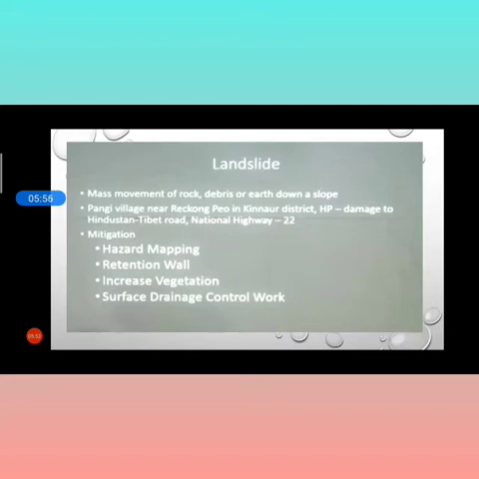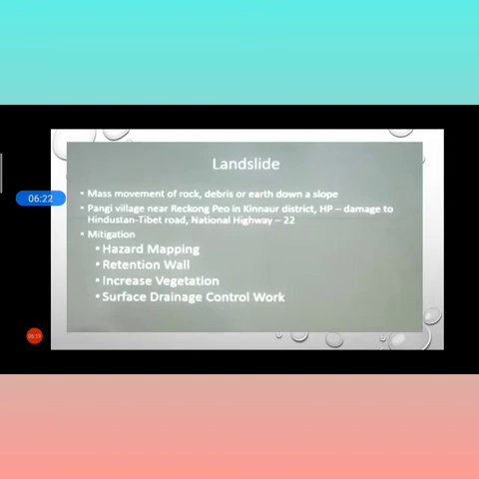Okay, now increase vegetation means first of all we have to do more and more tree planting, and after that we have to increase the vegetation. The area will be covered by the land. On that area we have to increase the vegetation, and people should avoid coming over there, and that area will not be used by regular people.